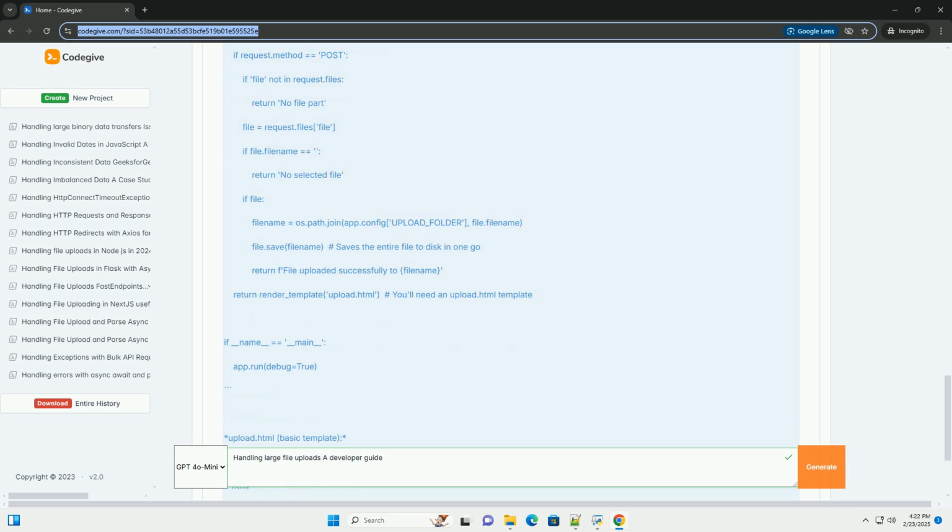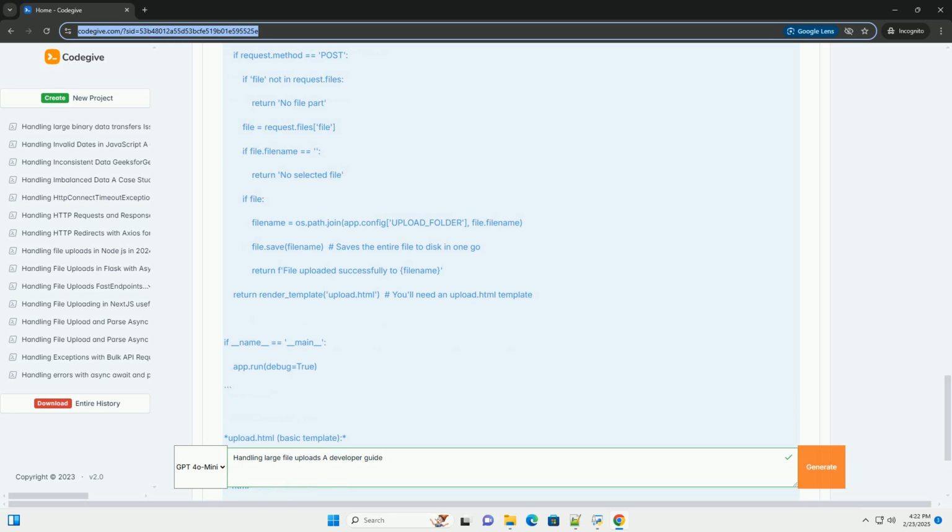Five, choosing the right approach. The best approach for handling large file uploads depends on your specific requirements and constraints. Small files: the basic upload approach might be sufficient, but it's generally not recommended. Medium-sized files, up to a few hundred MB: chunked uploads provide better performance and resumability. Large files, hundreds of MB or GB: direct-to-cloud uploads are the most scalable and efficient solution.